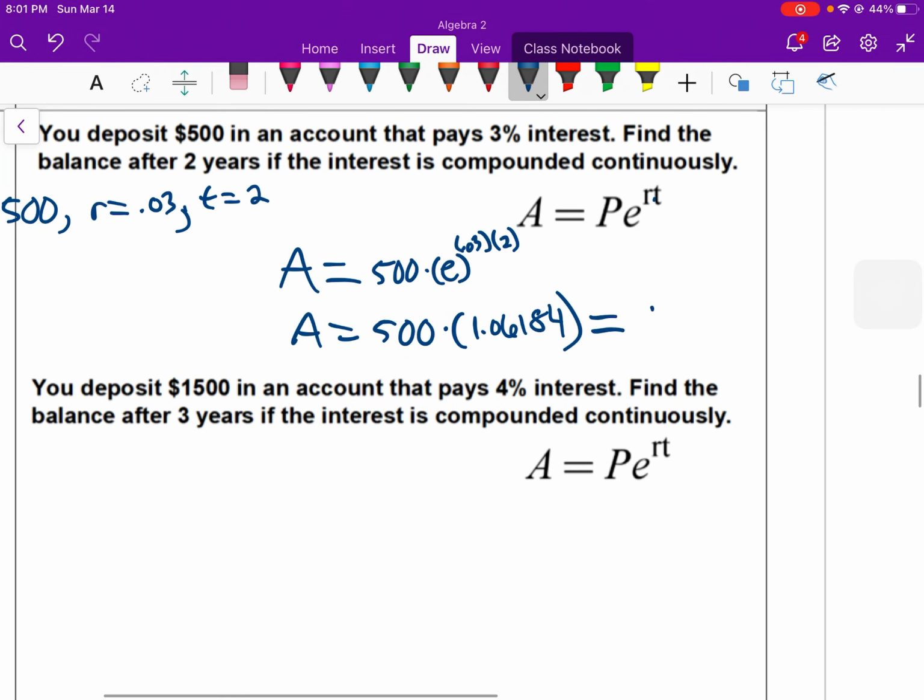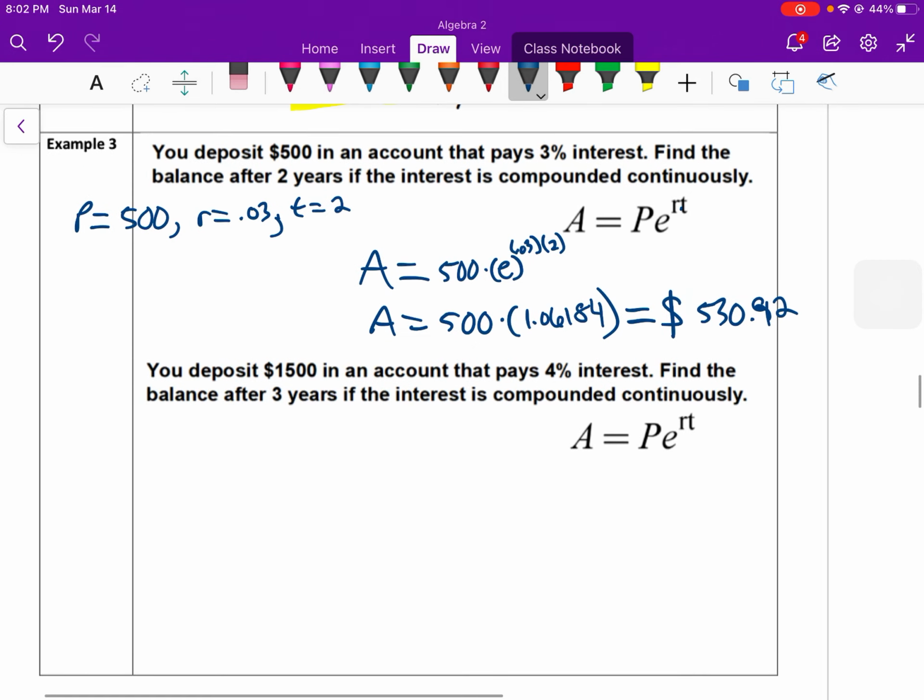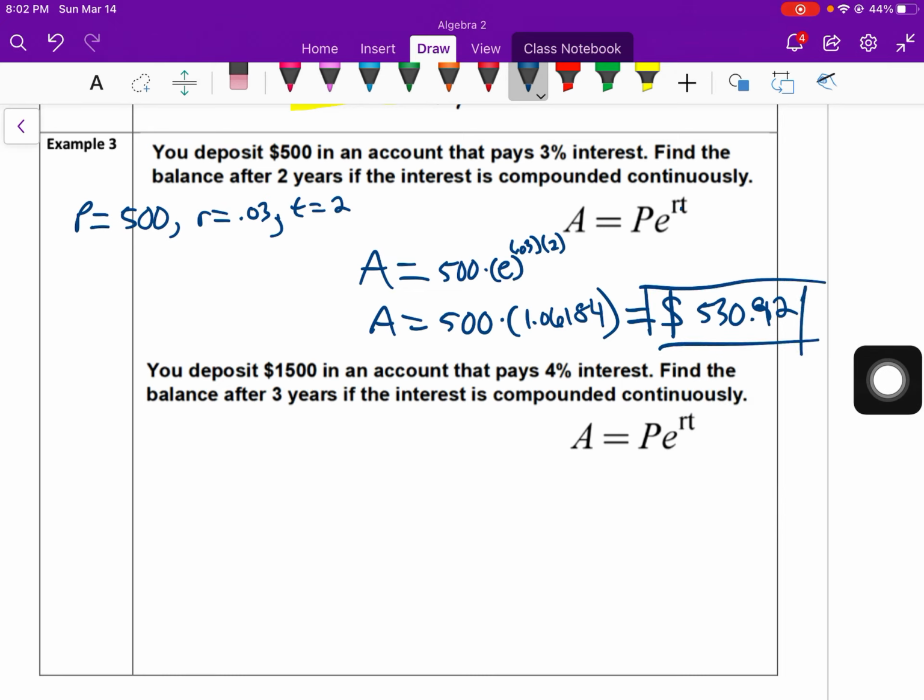And then we can take that product, and that will be my final or total amount. It'll be $530.92. So again, that compound interest was positive. You're making money, so that's not bad after 2 years.